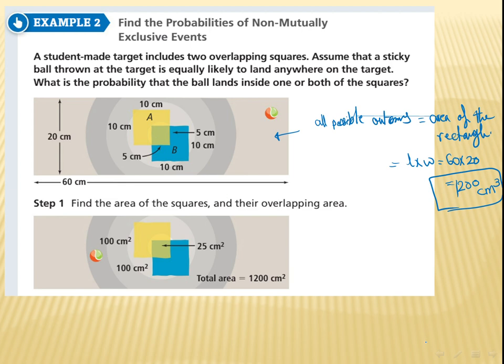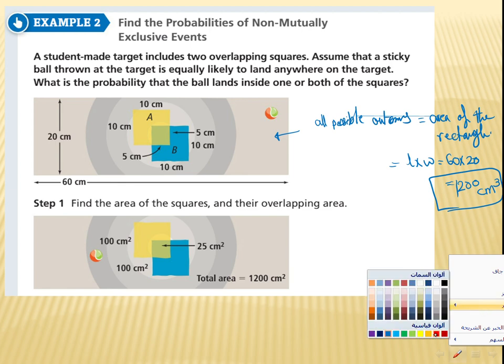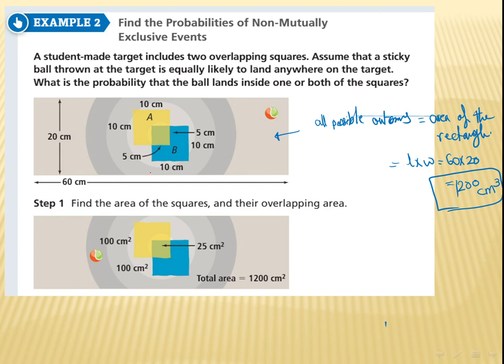here, in those two squares, one of them, or even in that overlapping area. So this is my favorable outcomes, right? But pay attention that there is a repetition here. The area of a square is L times L, so 10 squared, right? And here also 10 times 10, but there is something here we repeat. So I'm gonna cancel it once.